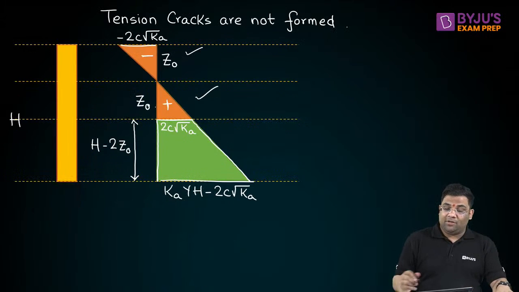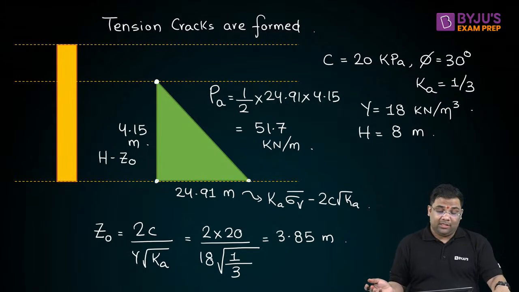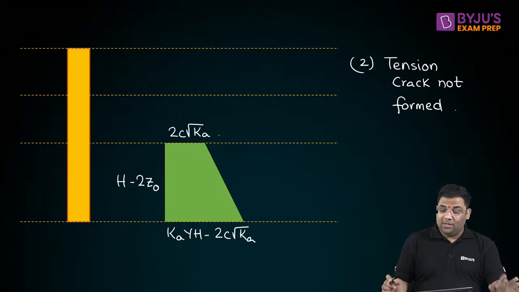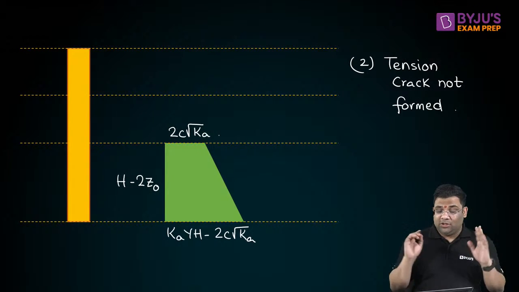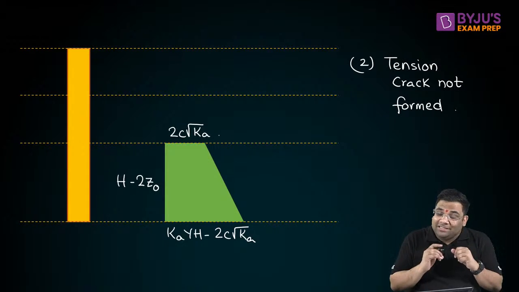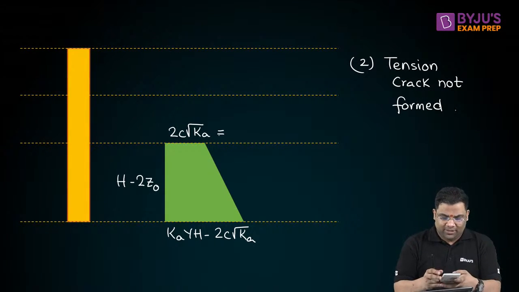Second case, the first one was what? If you remember, first one was what? Tension cracks are formed. Now here, it is not formed. If it is not formed, we saw this is the net distribution. So if I am interested to find out the total force, I have to just take the area of this. Now this is how much? This is 40 by root 3, right? 40 divided by root 3.